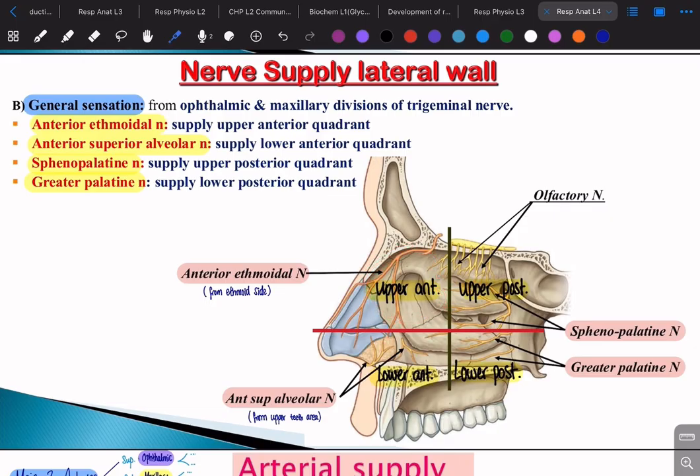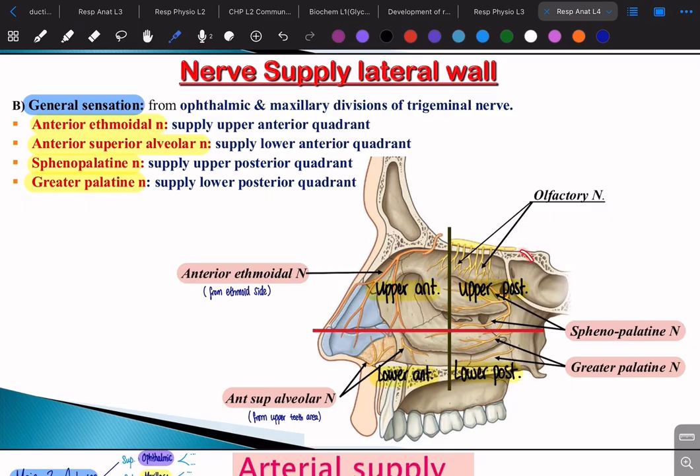So for the upper anterior, it's going to be close to the ethmoid bone. تمام? So this nerve supply is going to be anterior ethmoidal nerve. Anterior ethmoidal nerve is going to supply the upper anterior. تمام? The lower anterior is going to be supplied by what's known as anterior superior alveolar nerve. Where does it come from? It comes from the upper teeth or the upper row of teeth because it's close to the oral cavity. تمام? So the lower anterior is going to be supplied by anterior superior alveolar nerve, and the upper is going to be supplied by anterior ethmoidal nerve because it's close to the ethmoid bone. كده we're done with the anterior. Now let's move to the posterior.